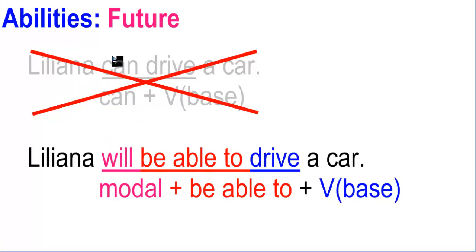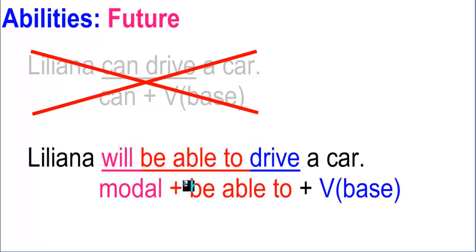You cannot use two at the same time. So maybe you want to say, oh, Liliana will can? No, that's incorrect. You can only use one modal verb at a time. So I can't use can. I have to use the equivalent of can. The equivalent of can is be able to.